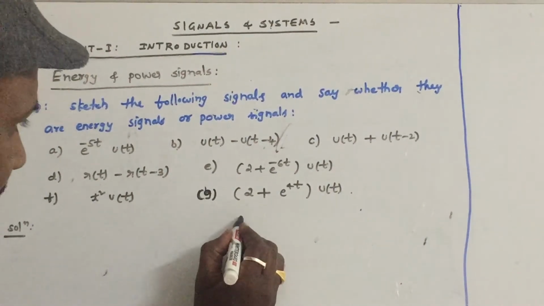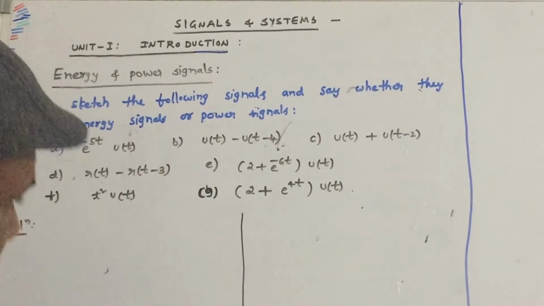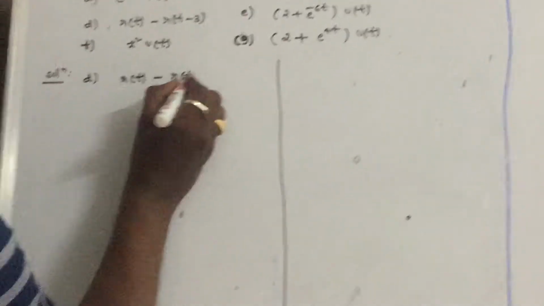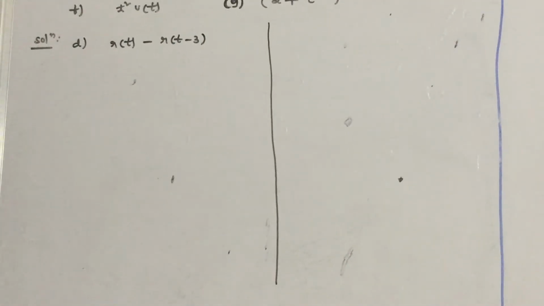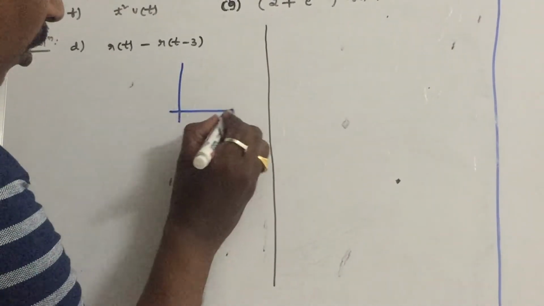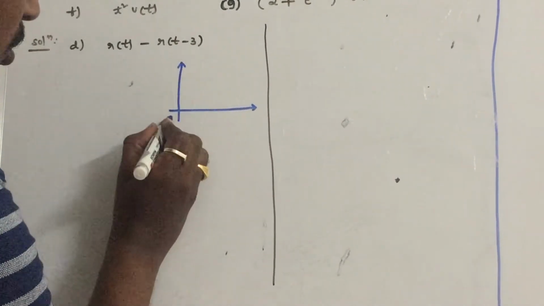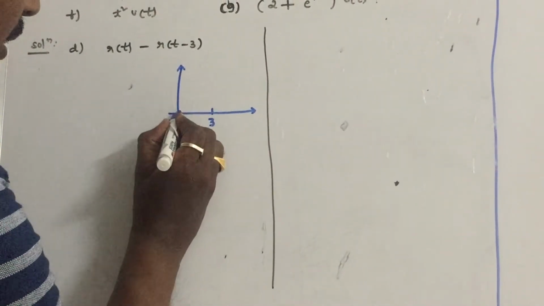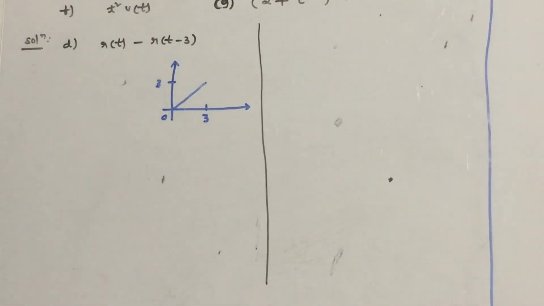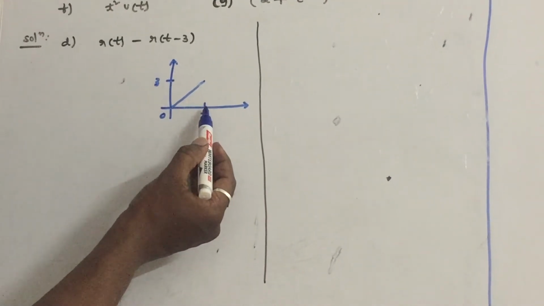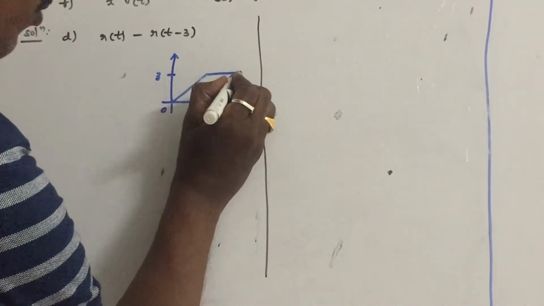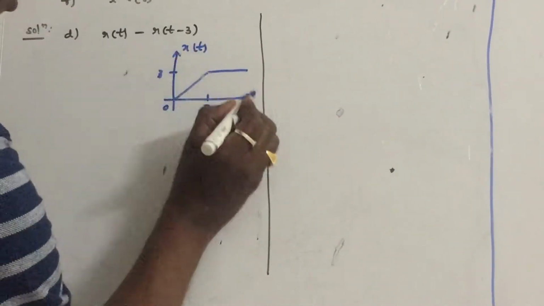Now let us take the D question. The D question is r of t minus r of t minus 3. As you know how to draw this, I have drawn the signal many times, so I am directly drawing the signal. During the 0 to 3 interval, the ramp increases to an amplitude of 3. At t equal to 3, one more ramp is added with a slope of minus 1. 1 minus 1 will become 0. So the nature of the signal is like this. This is x of t versus t.